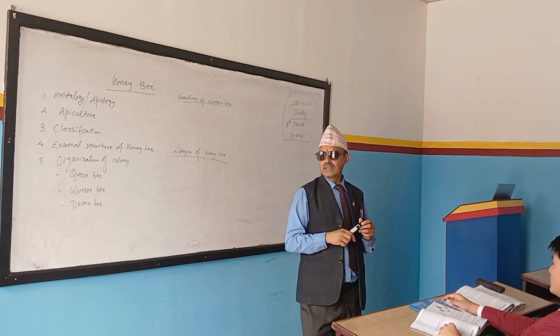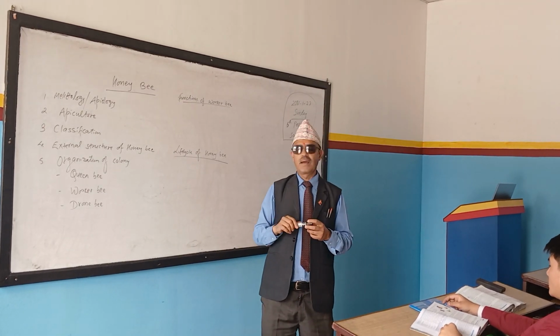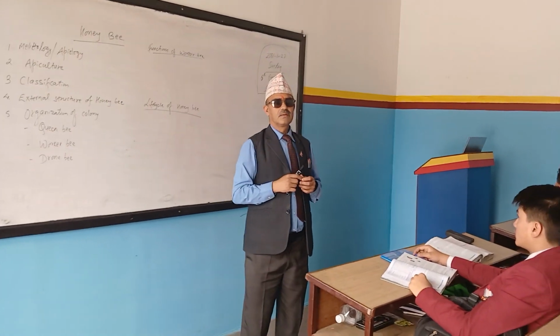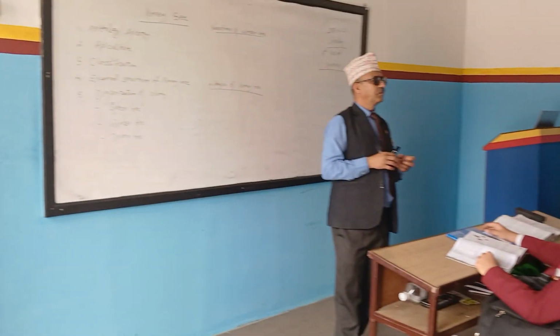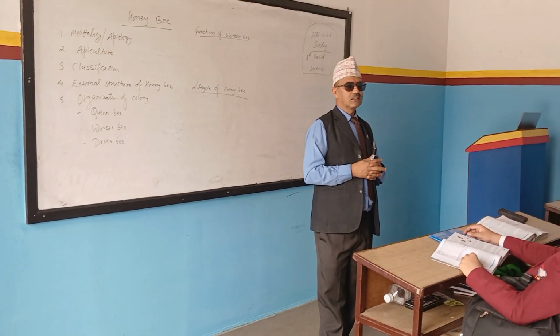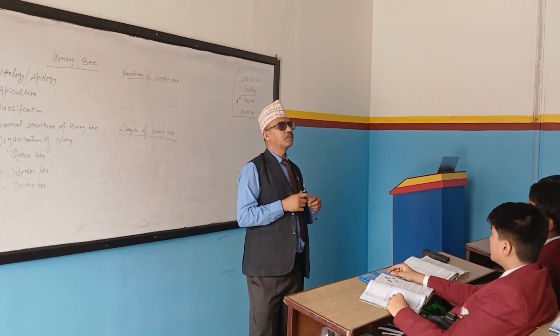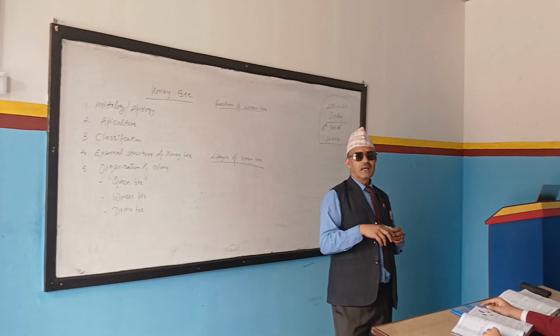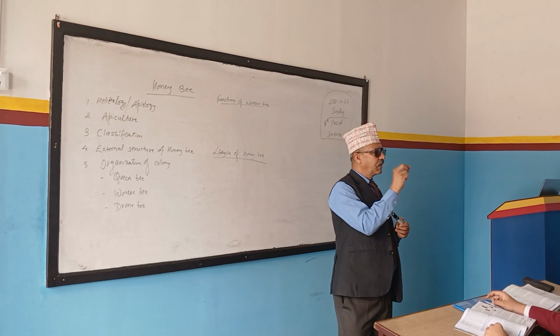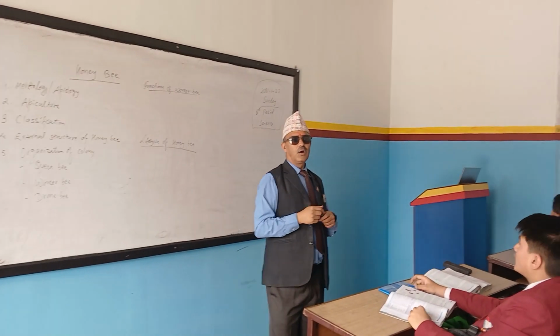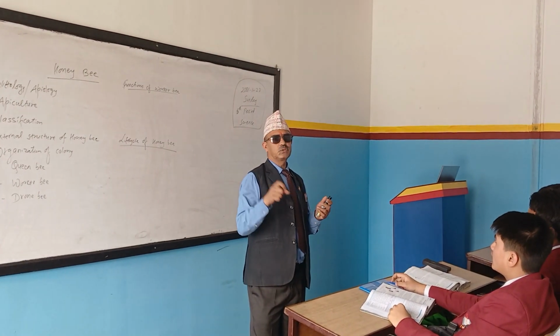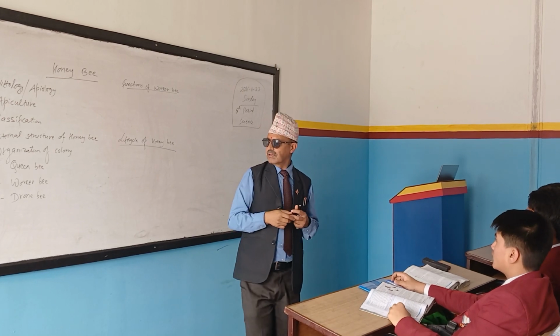In the abdomen there is the alimentary canal and the reproductive organs, and in workers the female part is changed into a sting.